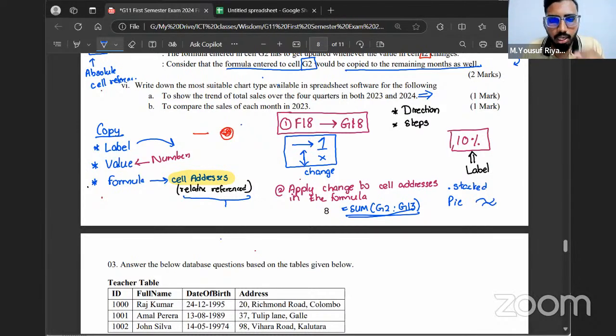Let's take one statistic so you'll understand. Grade 11 ICT at 12th. Now you can see a chart here.